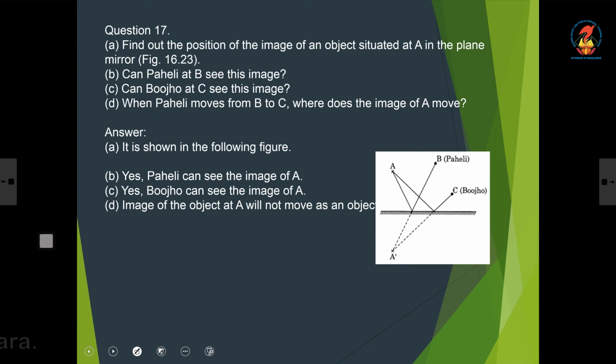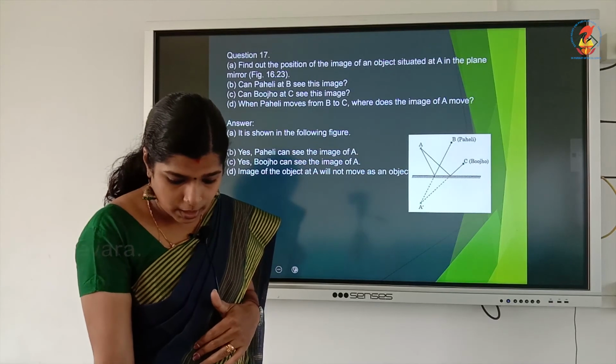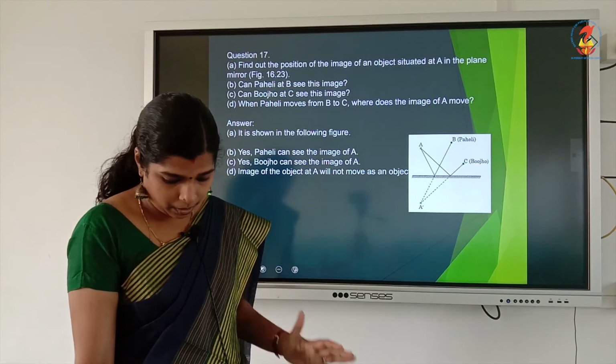Then find out the position of the image of an object situated at A in a plane mirror. Can Buju at B see his image? Can Buju at C see this image? When Paheli moved from B to C, where does the image of A move? Okay. So, find out the position of the image of an object situated at A in a plane mirror.